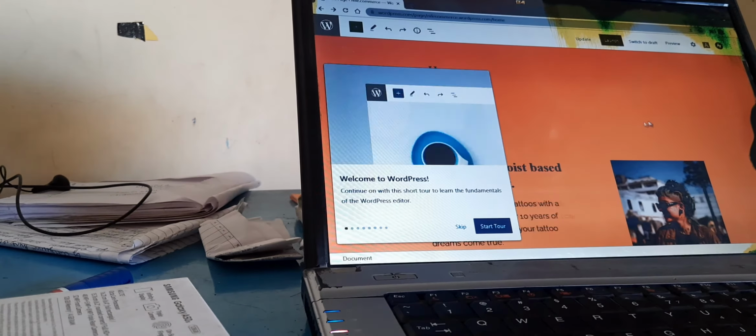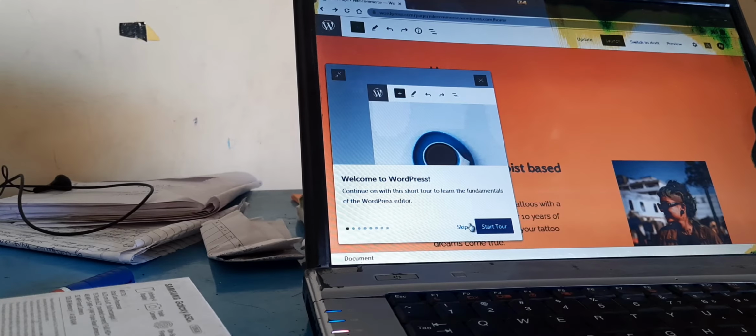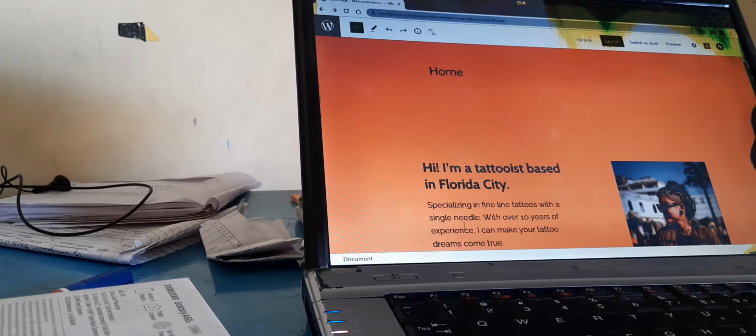One more thing I want to add here is that you can always change your pages and customize them whenever you want. This is a good feature in WordPress, and for that reason many people always try to use WordPress. They're saying, welcome to WordPress, continue with this short tour to learn the fundamentals of the WordPress system. We will skip this one because we already know the fundamentals of it.